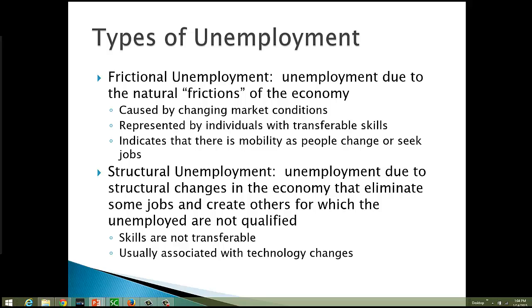Structural unemployment can result from technology changes. An example would be if robotics takes the place of actual people on the production line, then those folks aren't simply going to be able to go work on another production line because everybody's going to be using that technology. So they're going to need some retraining and actually find something completely different to do, probably.